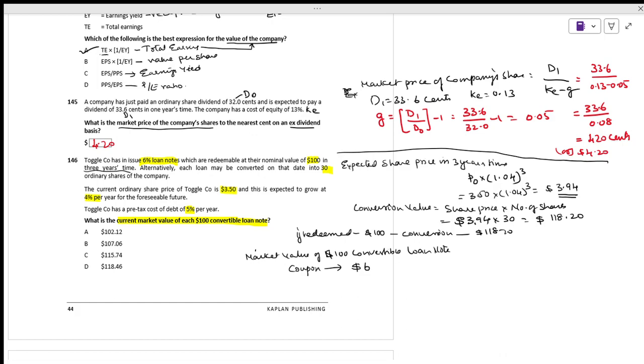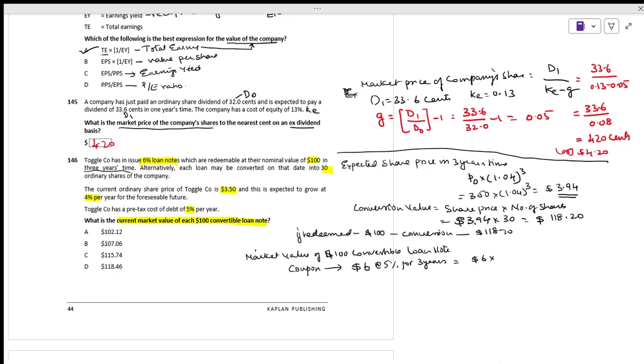So $6 at the rate of 5% for 3 years. How much will you get? $6 times the annuity value.